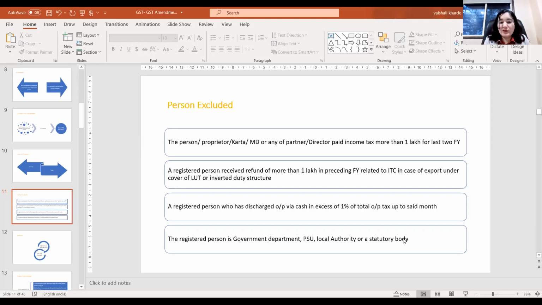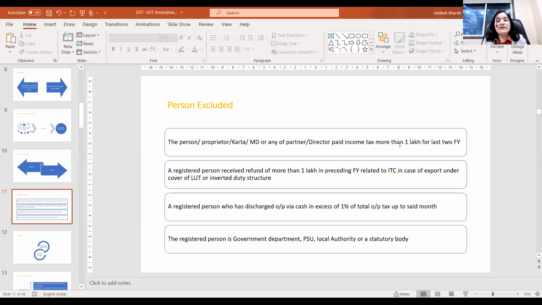But we don't know the rationale behind this. They are saying that if a person, the proprietor of the firm, or a karta, or MD, or any director or partner, has paid income tax of more than 1 lakh for the last financial year or for the last 2 financial years, then this rule is not applicable. Such persons are excluded from this rule.